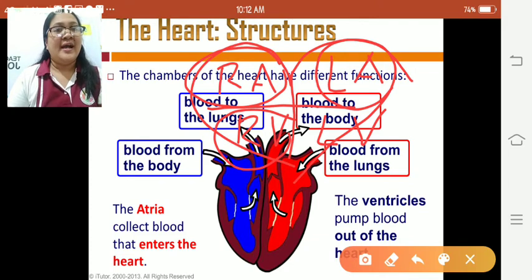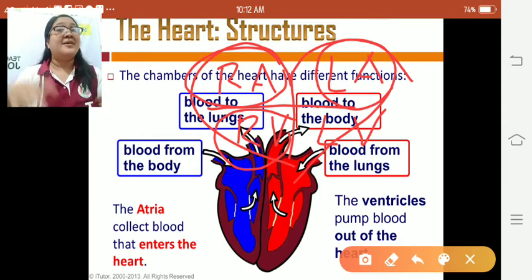While diri sa aton nga left ventricle, ginapump niya ang blood out of the heart para ma-distribute na sa aton nga body. Ginapump niya pakadto sa aton nga aorta, which is the major vessel sa aton nga heart. Ang aorta na ang ma-distribute sa aton nga mga body cells. Okay? So that is the work of the four chambers ng aton nga heart.